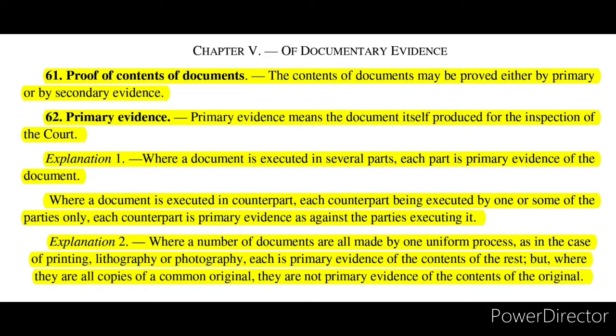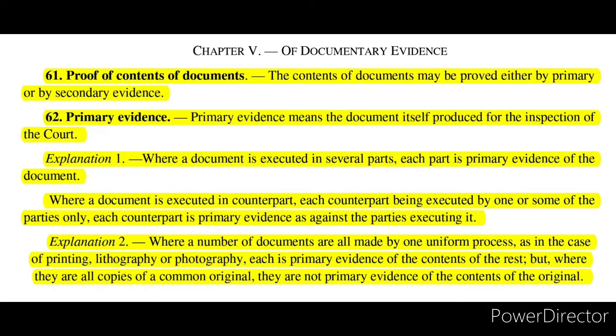Section 62 talks about primary evidence. It says primary evidence means the document itself produced for the inspection of the court. So whenever there is a document that needs to be proved before a court in a particular trial or proceeding, if such document is itself produced before the court for its inspection, then that will be considered primary evidence. So primary evidence is basically the document itself. Explanation 1 says where the document is executed in several parts, each part is primary evidence of the document. So all those parts are primary evidence of the entire document.